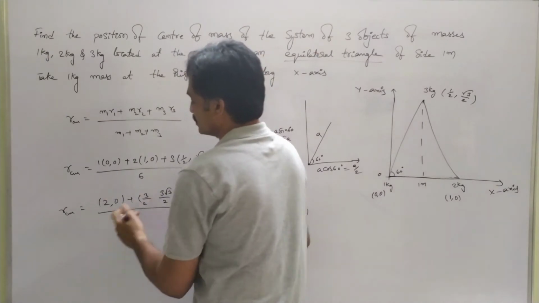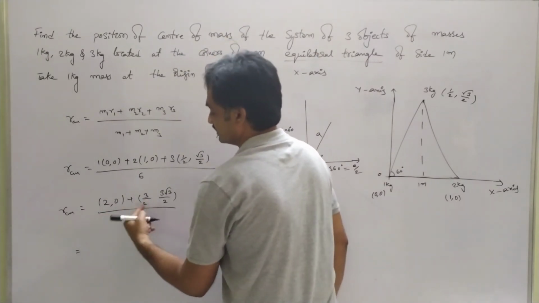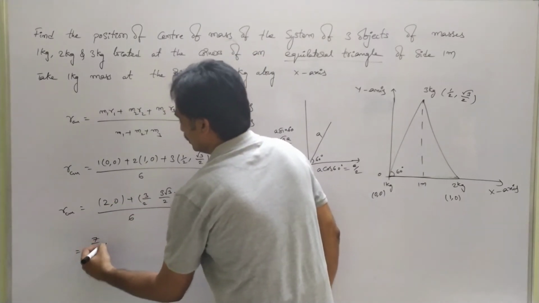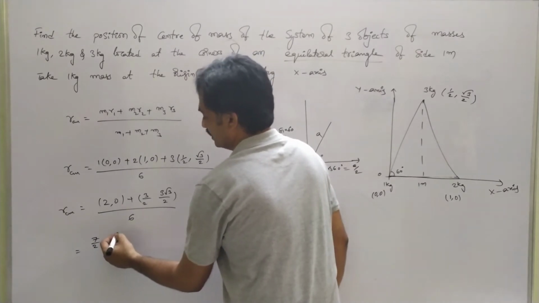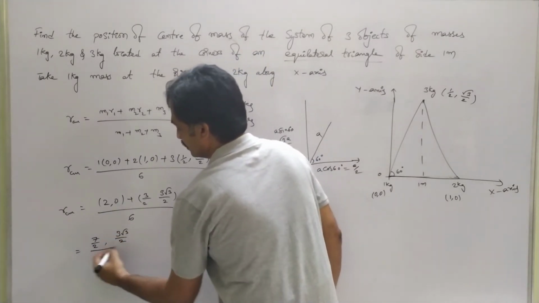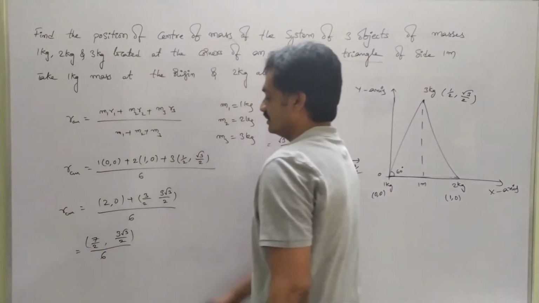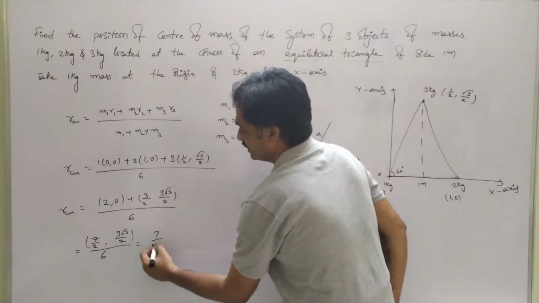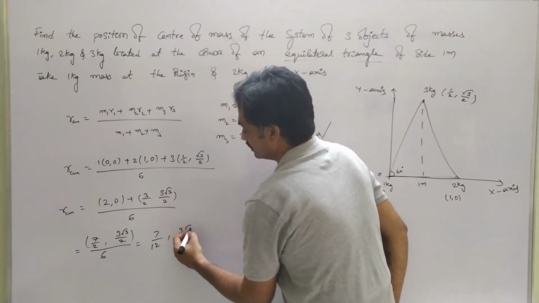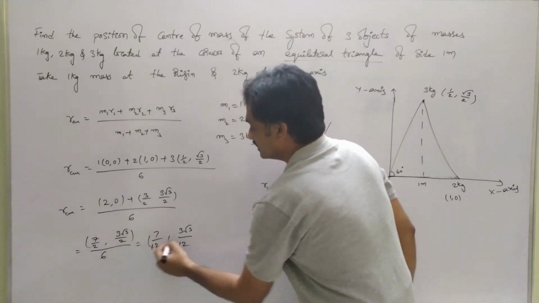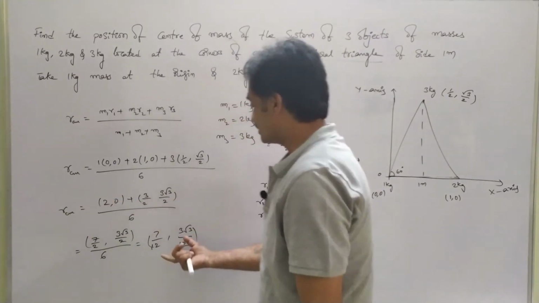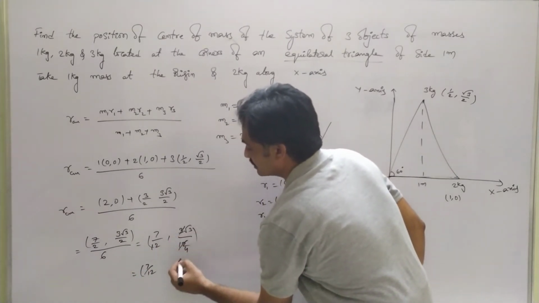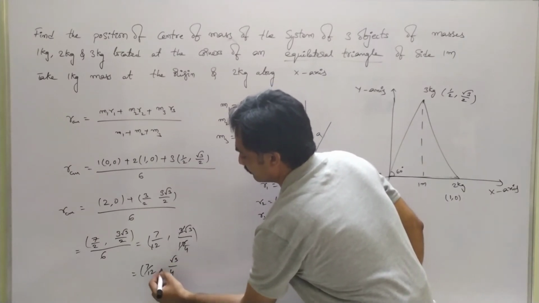Based on that, we can represent it as 2 plus 3/2, that is 4 plus 3, 7/2, and 0 plus 3√3/2, all divided by 6. If we bring this downward, we have 7/12 and 3√3/12. So these are the coordinates of the position of the center of mass, or we can also represent it as 7/12, and since 3 fours are 12, we have √3/4.